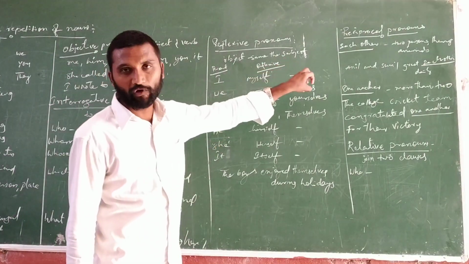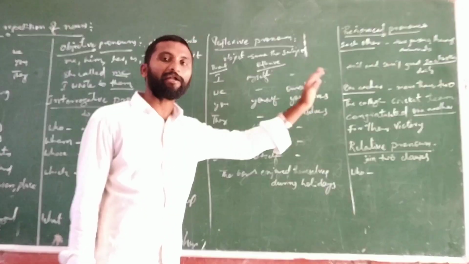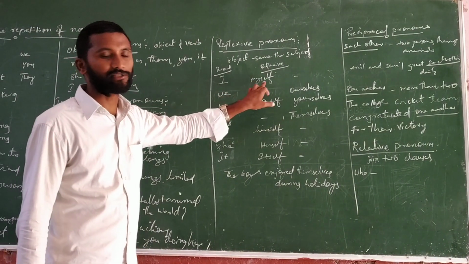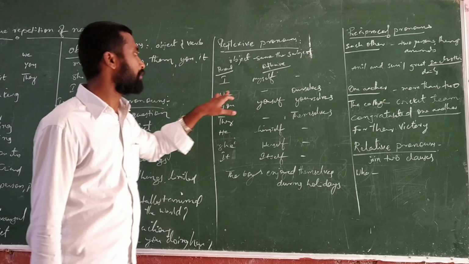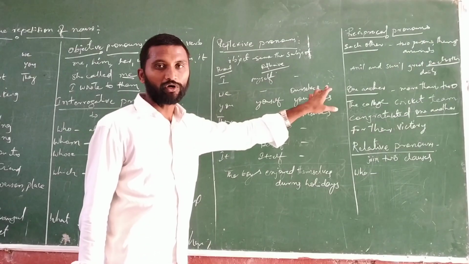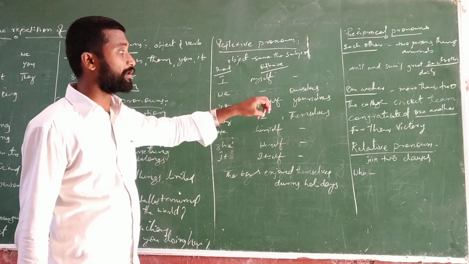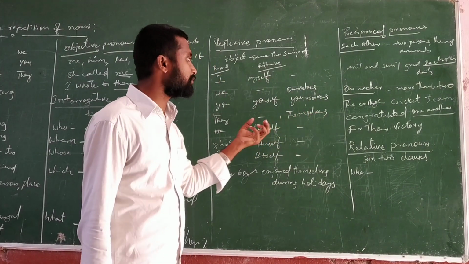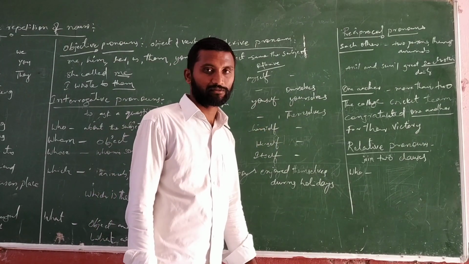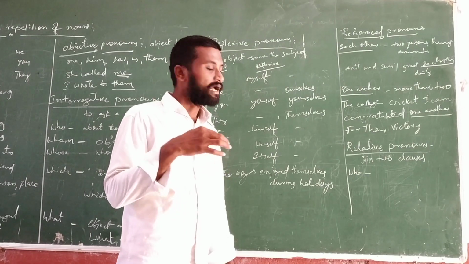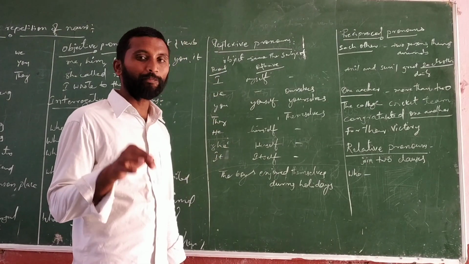And if you see reflexive pronouns regarding singular and plural, for I, singular is myself, there is no plural. For we, singular is not there, ourselves. So regarding the plural form of reflexive pronouns, we have to add selves. Self is singular and selves is the plural.